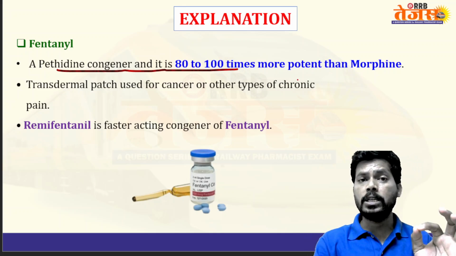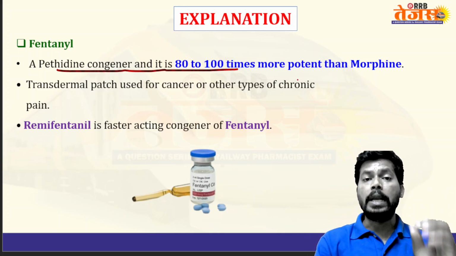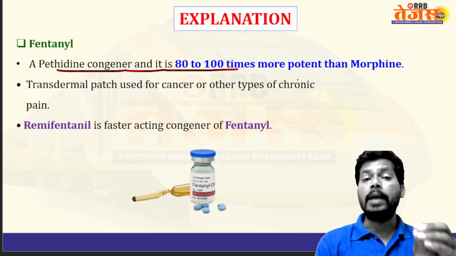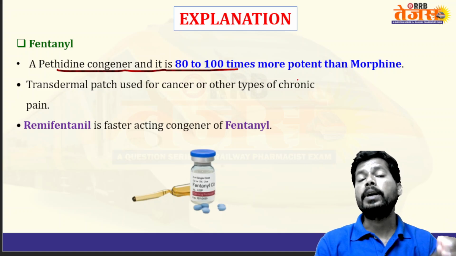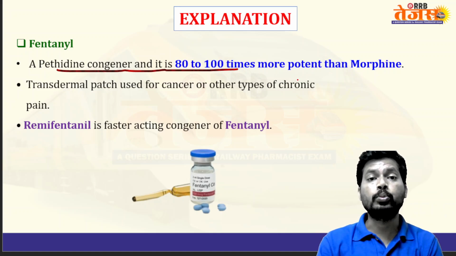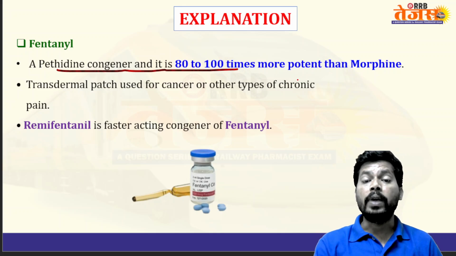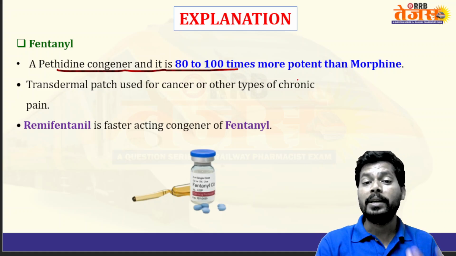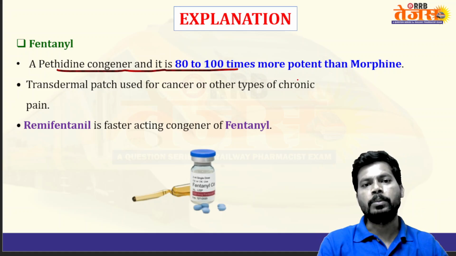So what is potency? The amount of dose required by a drug to produce its action. Morphine requires 10 mg to produce its action, and fentanyl is 80 to 100 times more potent. So maybe fentanyl requires less than 1 mg.